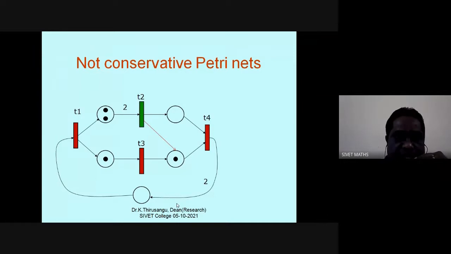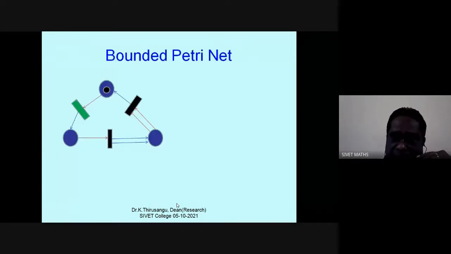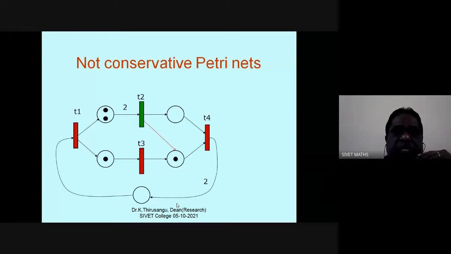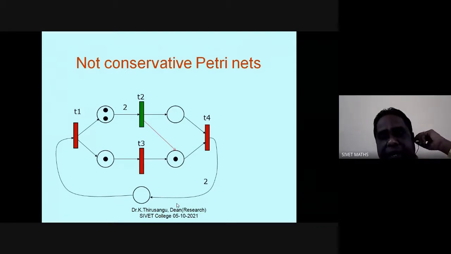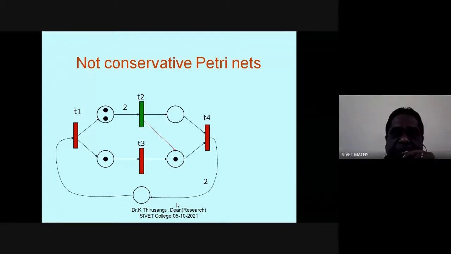There are 4 tokens right now, and it will destroy tokens, and therefore this is not a conservative Petri net. Generally speaking, the number of input arcs should be equal to the number of output arcs totally. Then that will become a conservative Petri net.